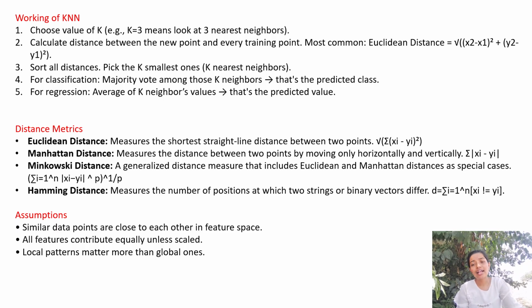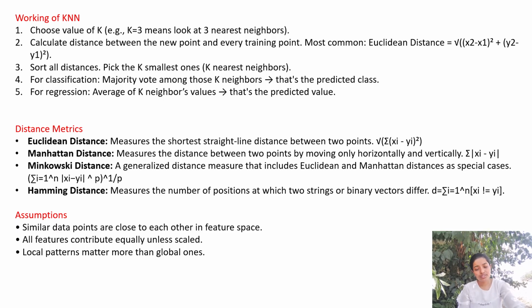Every algorithm has its own assumptions. KNN has its own assumptions, naive Bayes has its own assumptions.